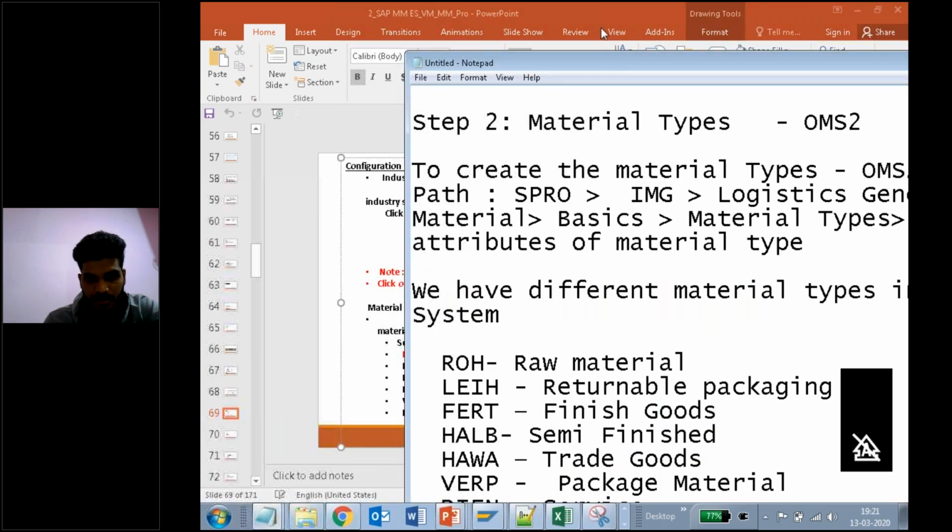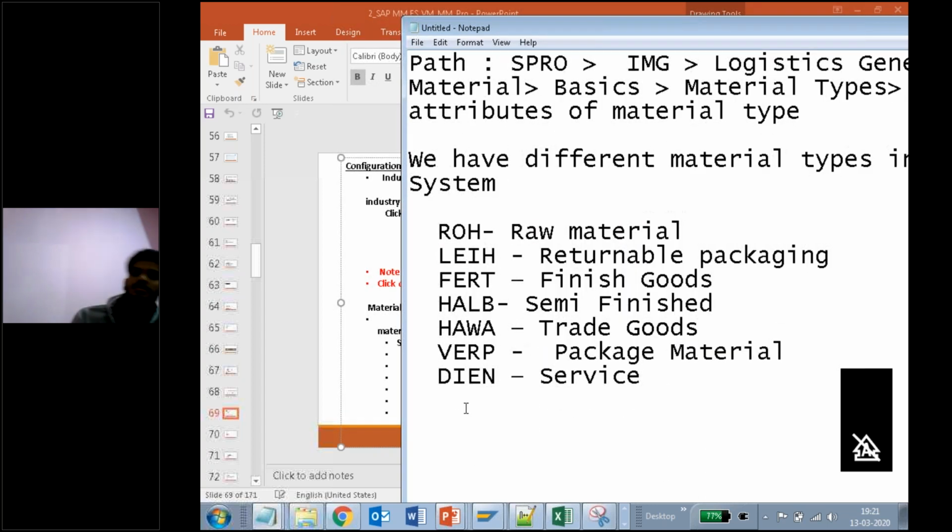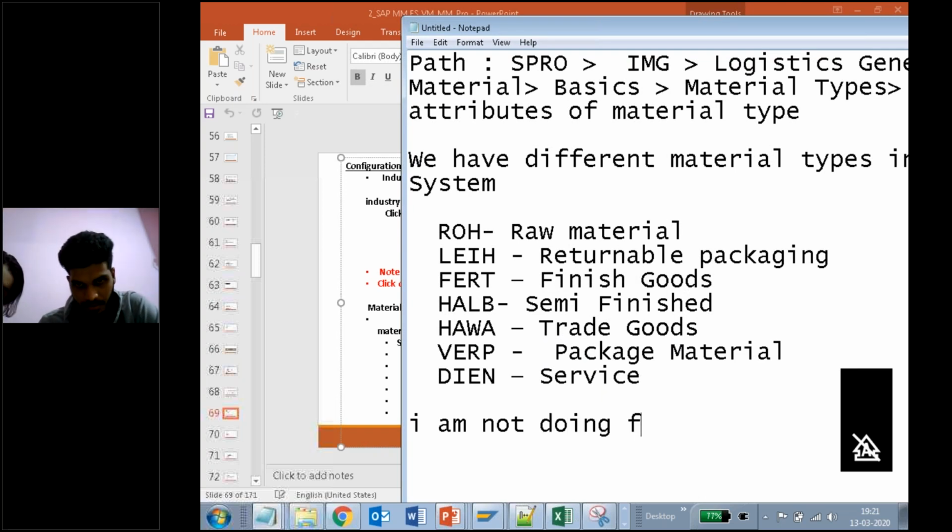Now let us do it for one material type. I am not doing it for all the 37 material types.